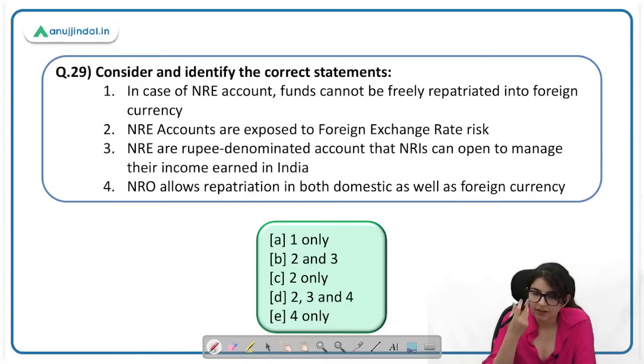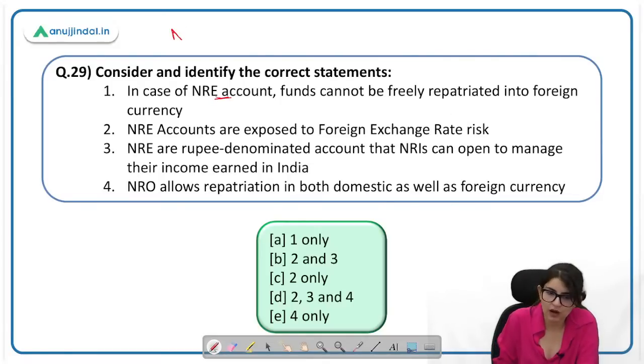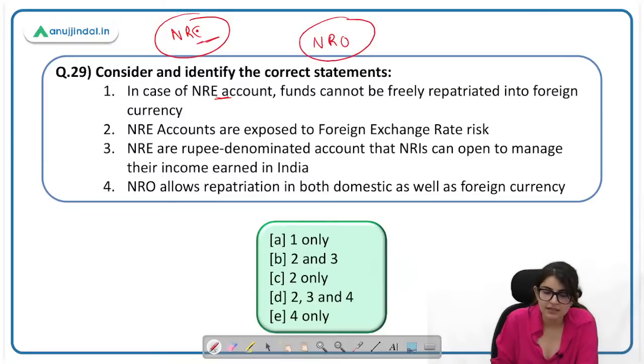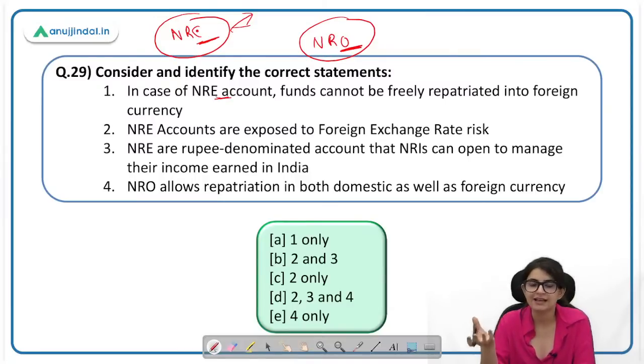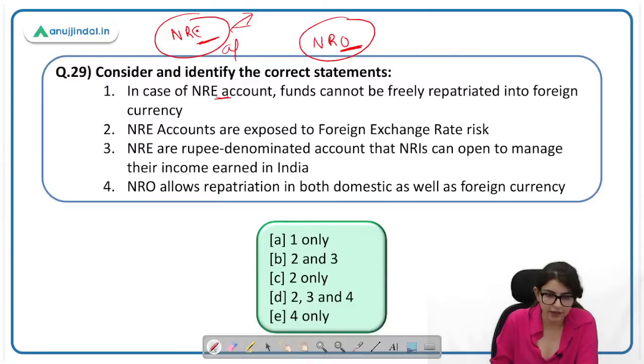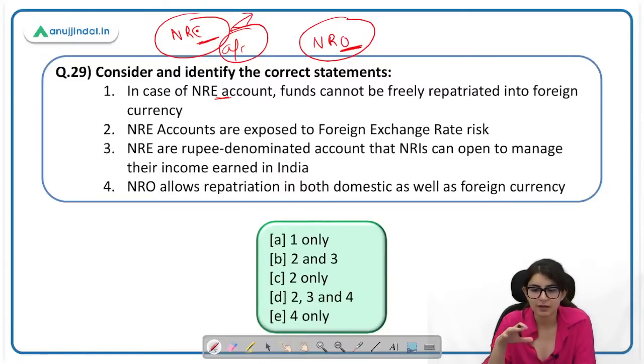Okay, consider and identify the correct statement. In case of NRE accounts, funds cannot be freely repatriated into foreign currency. तो दो accounts हमने पढ़े थे, NRE account and NRO account. Non-resident external and non-resident ordinary. What happens in non-resident external is somebody who's earning in foreign currency outside, so their foreign earnings can be stored in the account in India, right? They can open an account in India and fully repatriate this amount in foreign currency. So this statement is incorrect.